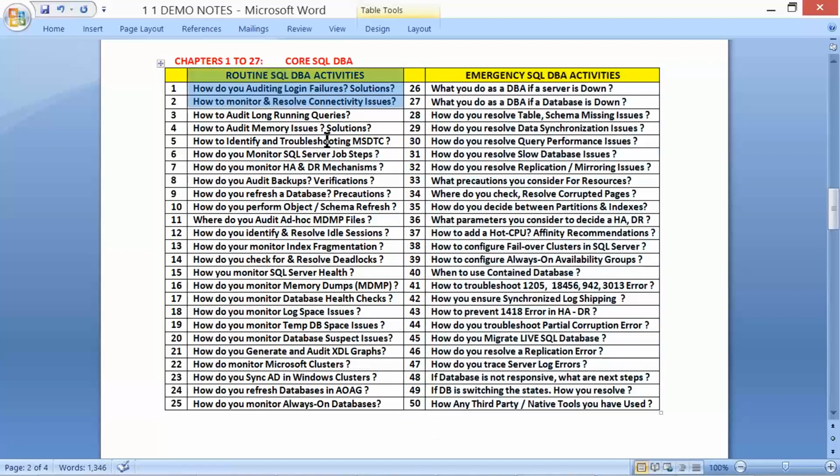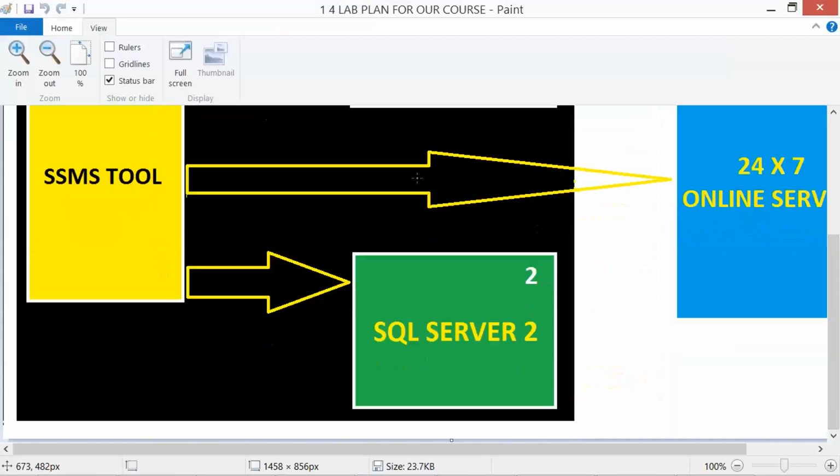The routine DBA activities like auditing the login failures, monitoring activities, long running queries, memory issues, and Microsoft Distributed Transaction Coordinator. It's mainly for MSDTC, for which we require multiple servers.